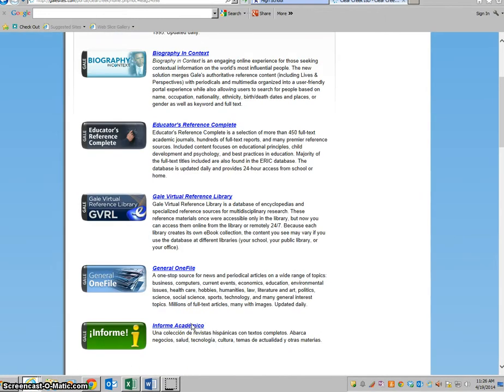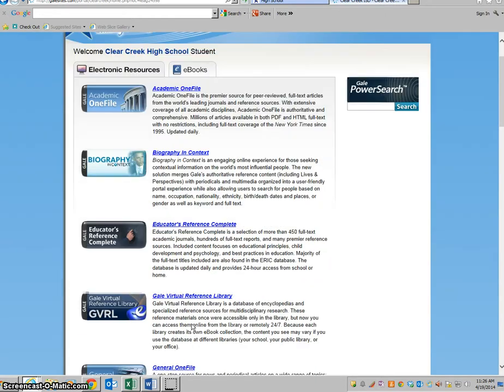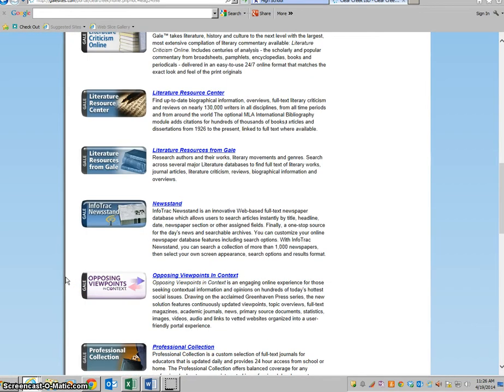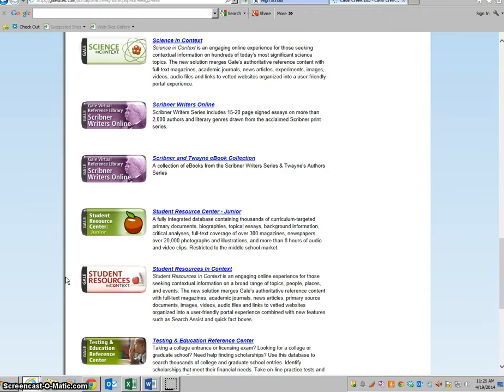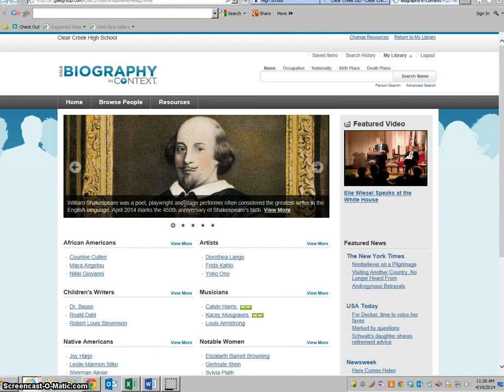You might want to spend just a few seconds looking at the descriptions of these databases, because if we went into the science and context, it may not have a lot of information about John Green. Whereas if we go to the biography and context, or one of the ones about authors, it's going to have a lot more information. So I went ahead and I clicked on the one that I wanted, which was the